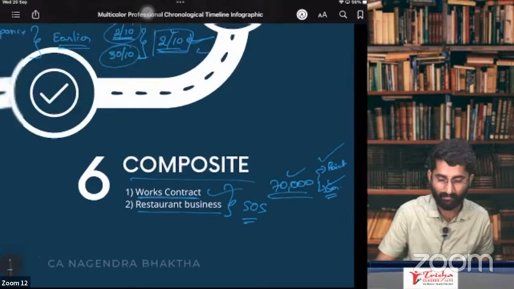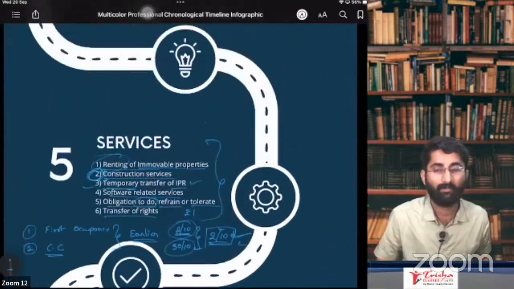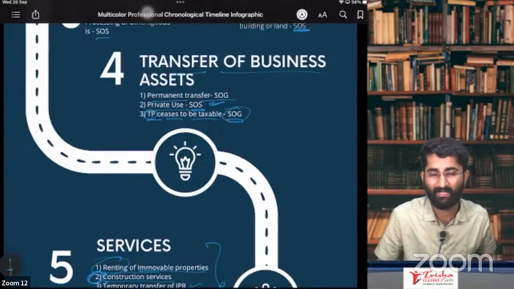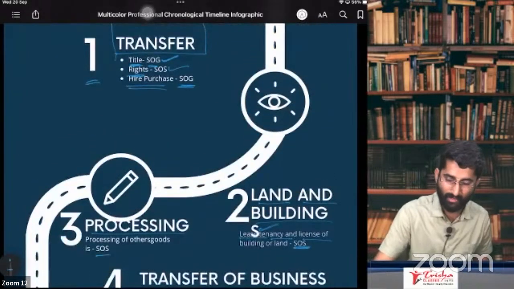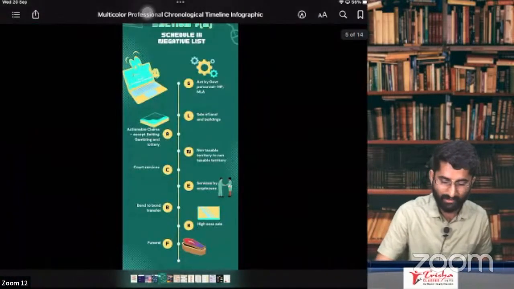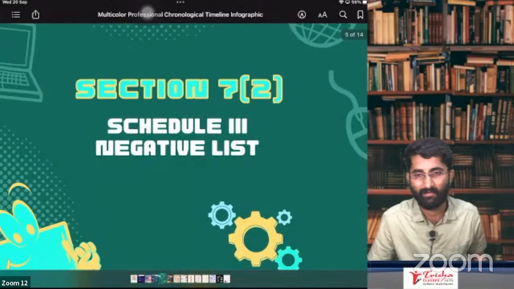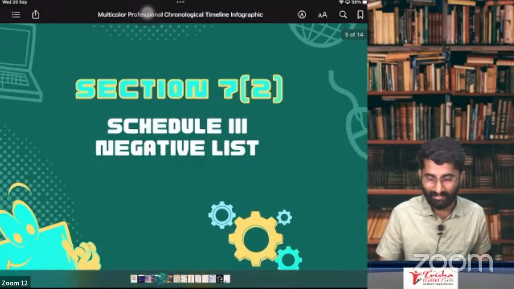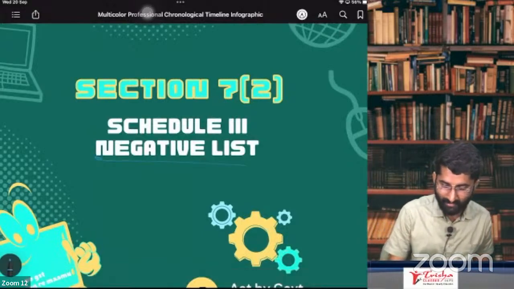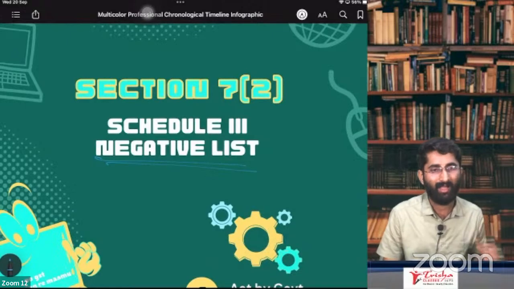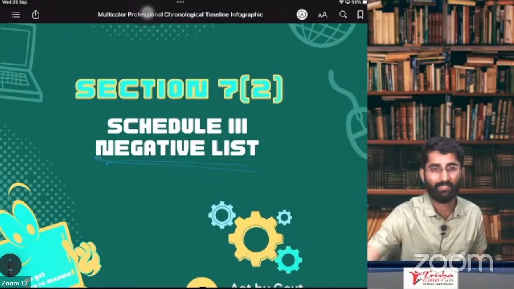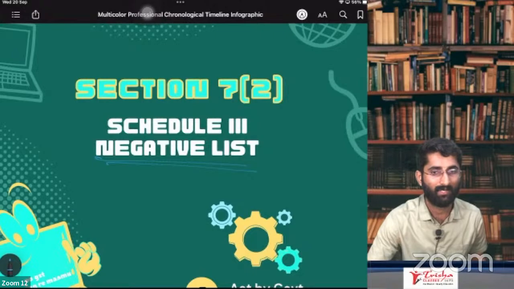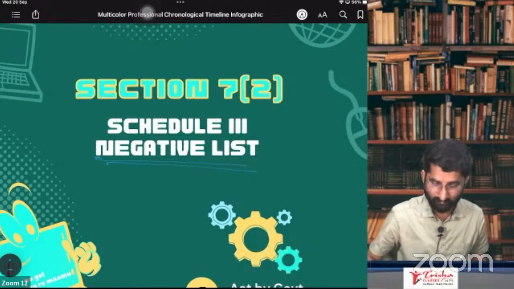SOS. This is supply of service. But so that is about section number 7, subsection 1A, schedule number 2. Now we are going to some important one, schedule number 3, section number 7, subsection 2, schedule 3, negative list. Negative list is nothing but the following are not considered as supply. So there are some following things which are not considered as supply here.